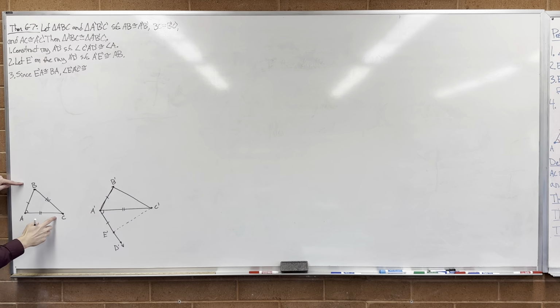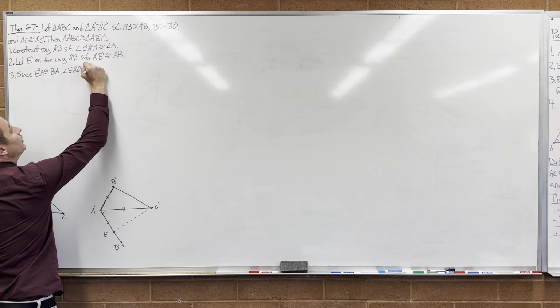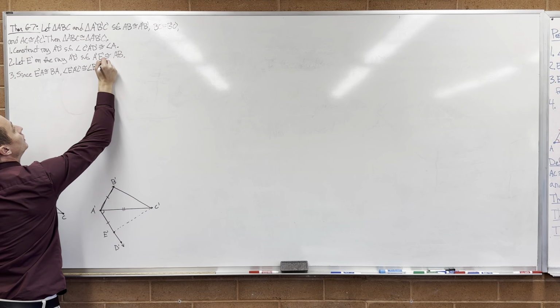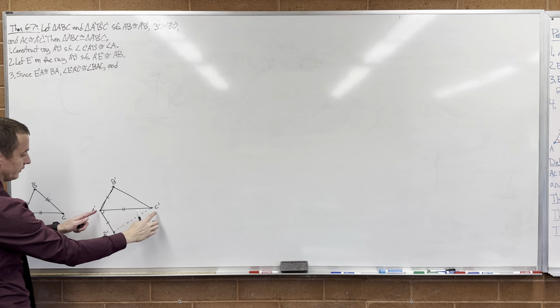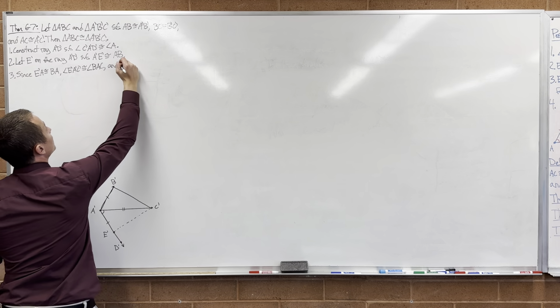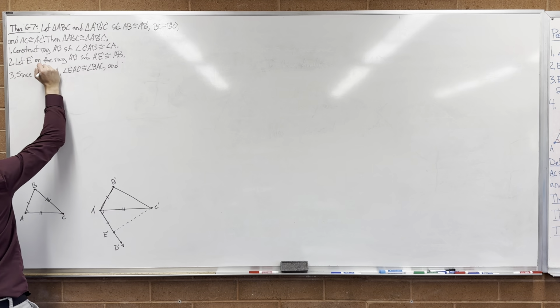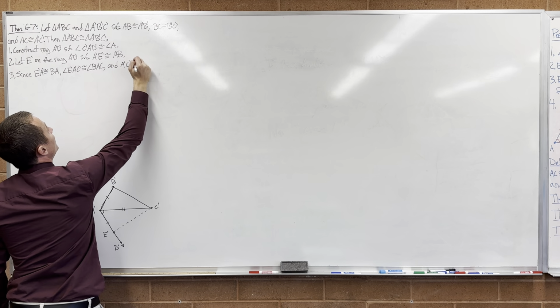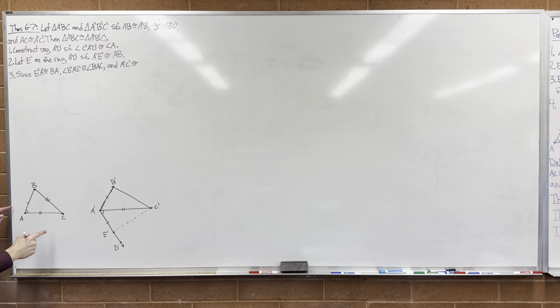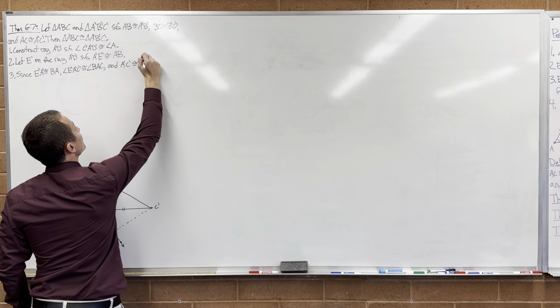We could also call angle A, if we want to see some of the parallels here, angle BAC, and our remaining side, A prime C prime, is congruent to AC.